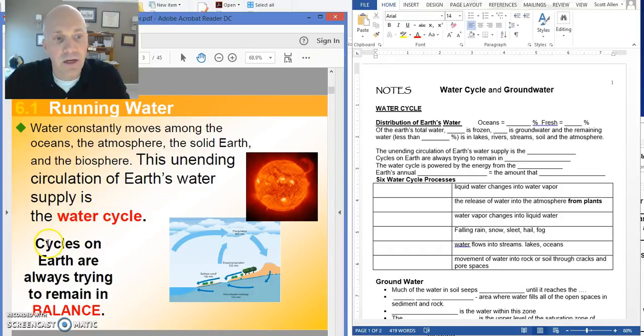All right. The cycles on Earth are always in balance, which means that you're never going to have too much of the water in the form of the atmosphere, because if that happened, clouds would form and it would rain and water would flow down to the Earth and it would eventually run off. So balance is just the concept that these types of things tend to keep the same percentages from time to time.